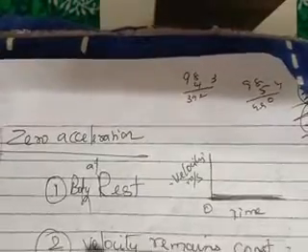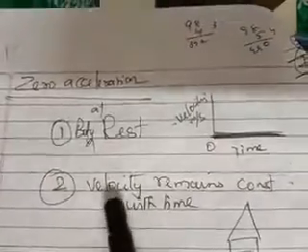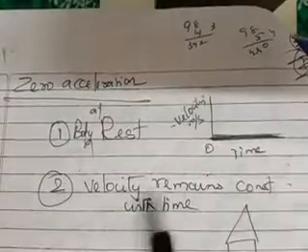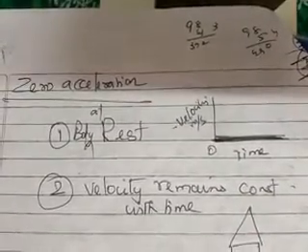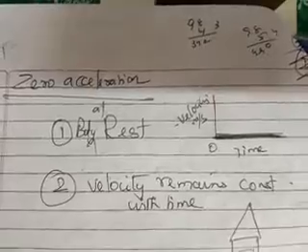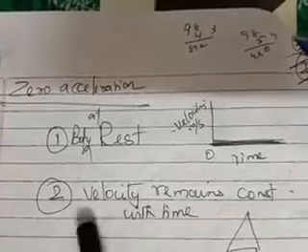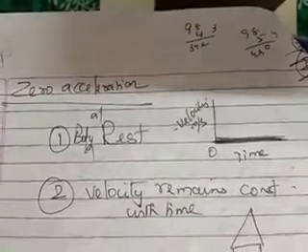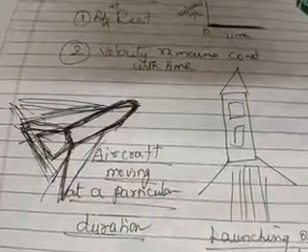Now let us understand one more point. Or the velocity remains constant with time. So I have given two examples here. Below that I have drawn a graph. So velocity remains constant with time. Let us understand, I have drawn two examples. Again, my diagrams are not that perfect. I'm sorry children, please bear with me. I have drawn a diagram of an aircraft and a rocket, the launching of a rocket.